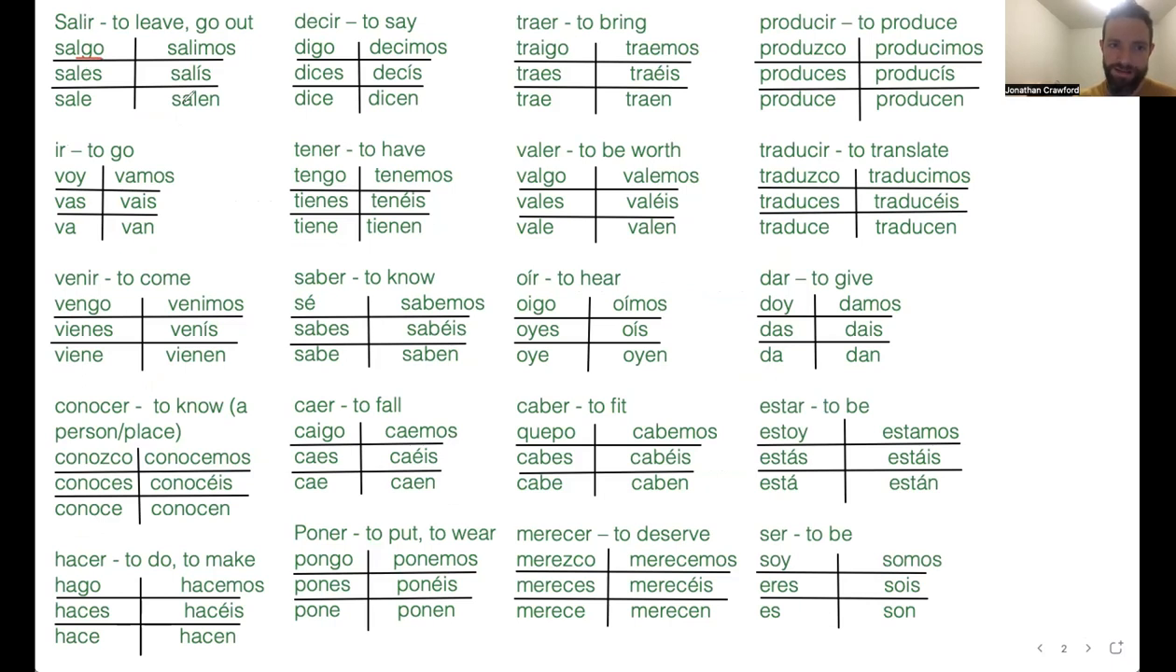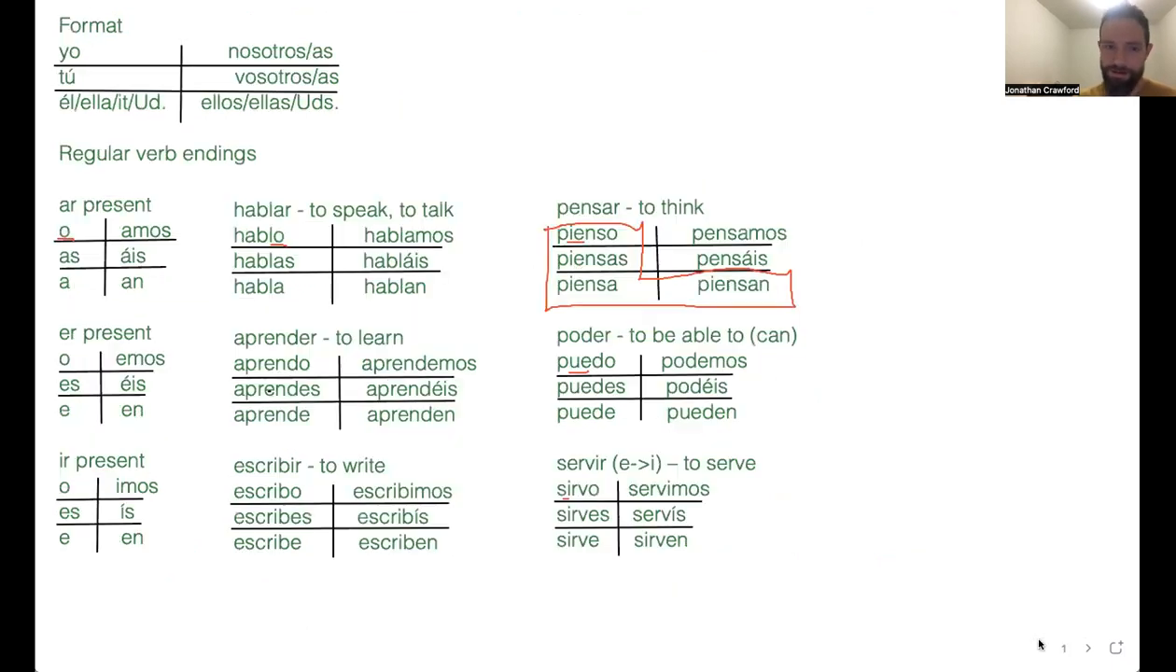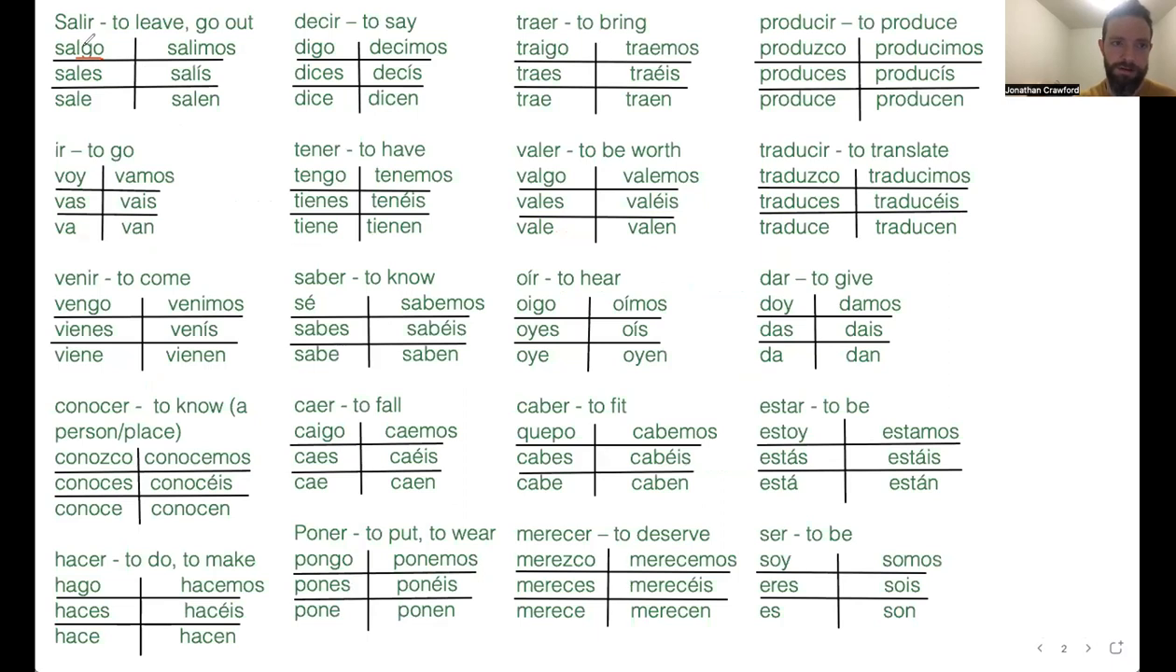And so all of these endings are the same as the regular IR endings. But the yo form normally is just an O, whereas on this verb, salgo. All right, you have other verbs like that as well. Venir, vengo. And then these are kind of like a boot verb. Vienes, viene, vienen, right? It's almost like a boot verb. But right here, it's irregular.